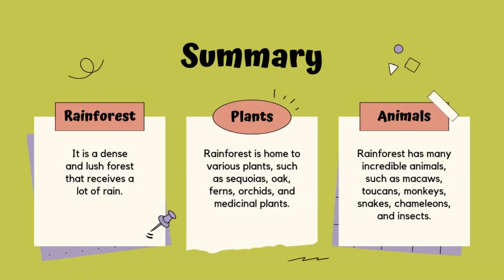Summary. Rainforest plants and animals. The rainforest is home to various plants such as sequoias, oak, ferns, orchids, and medicinal plants. It has many incredible animals such as macaws, toucans, monkeys, snakes, chameleons, and insects. It is a dense and lush forest that receives a lot of rain.